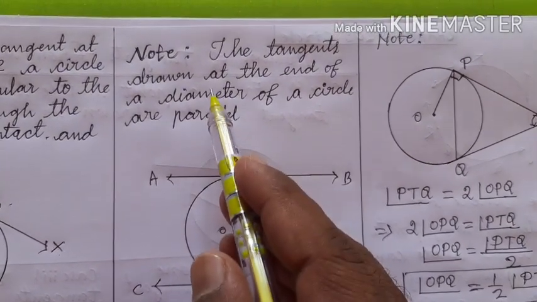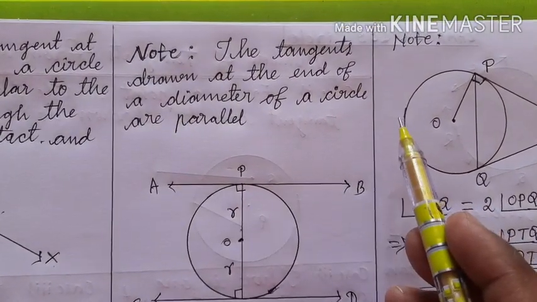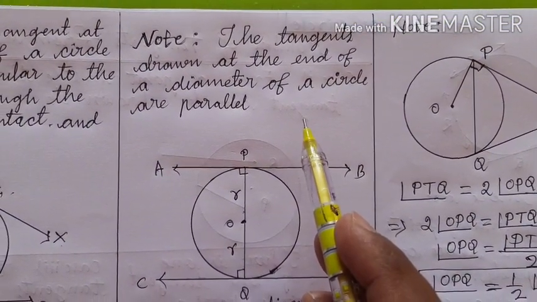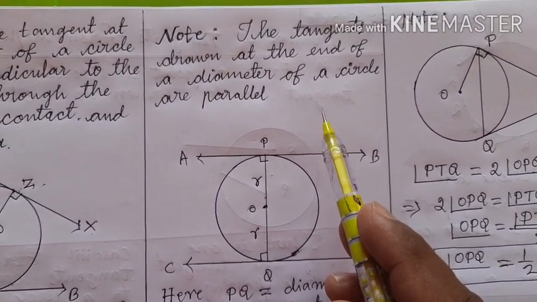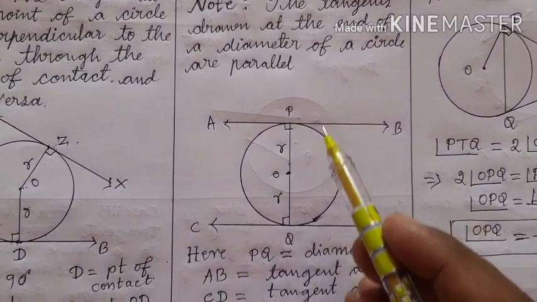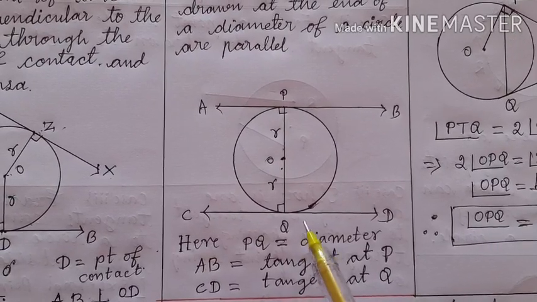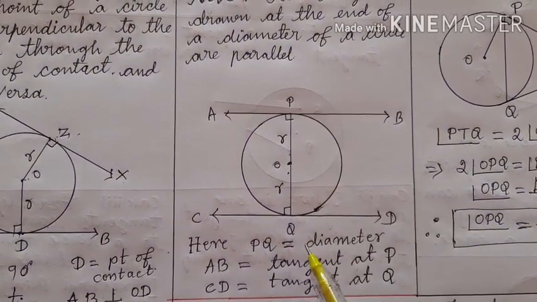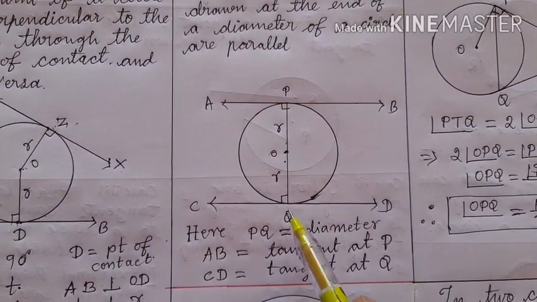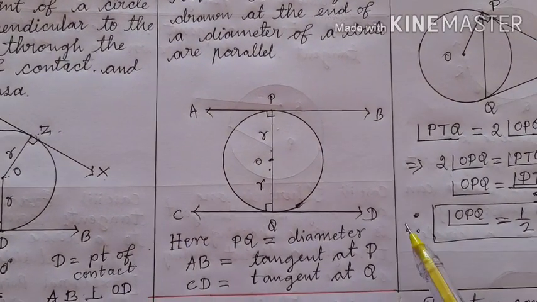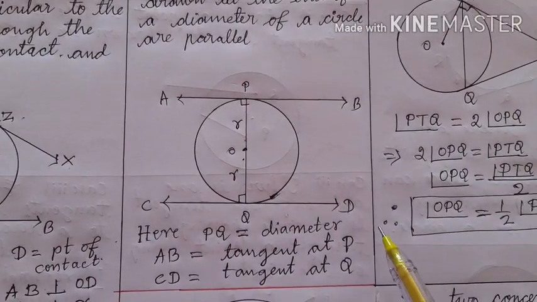Now you see one more note. The tangents drawn at the ends of a diameter of a circle are parallel to each other. Okay. It can be a theorem. I can prove it later. But let us understand this statement. Here this is a circle with center O and PQ is the diameter. Okay. The diameter has two ends, P and Q. At the end P, I will draw a tangent AB. At the end Q of the diameter, I will draw one more tangent CD. But you should remember that tangent AB is parallel to CD.